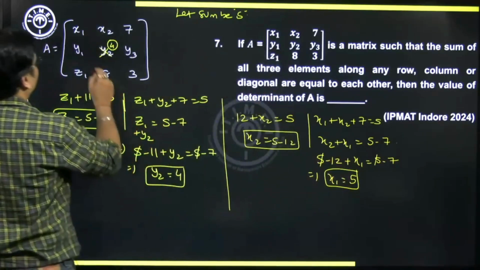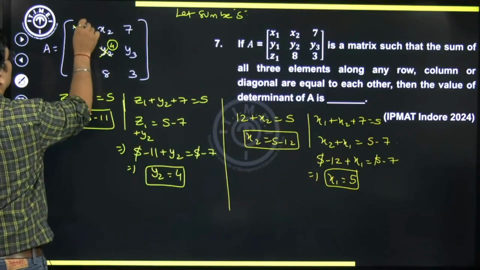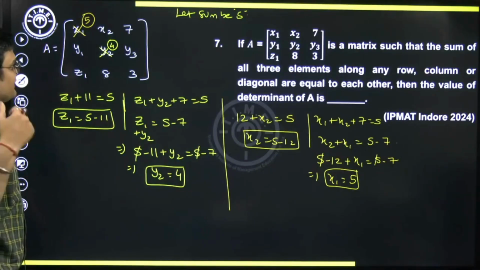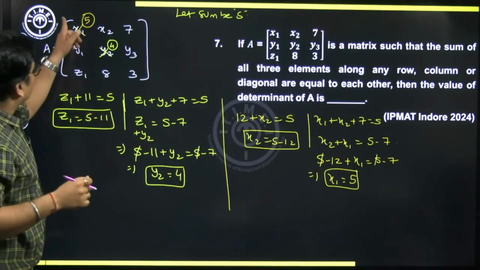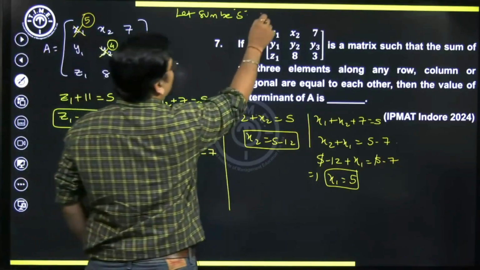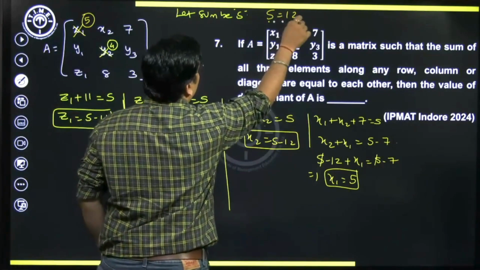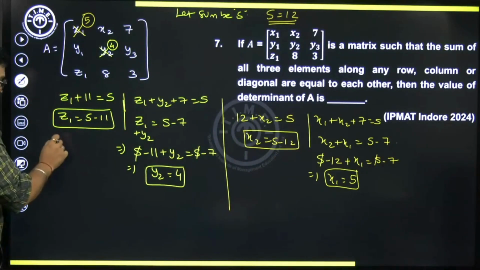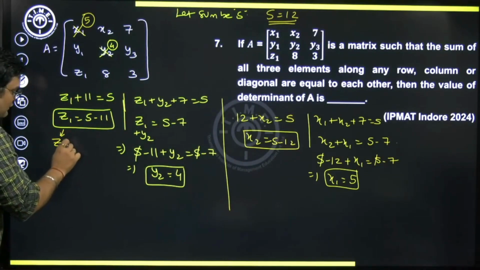So x1 will be 5, which would mean this value is gone now. It is 5. Now the moment this is 5, we can actually calculate the value of s. What is the sum of this diagonal? 5 plus 4 plus 3. Can I say this s turns out to be 12? If s is 12, can I say z1 will be 12 minus 11? So z1 is going to be 1.